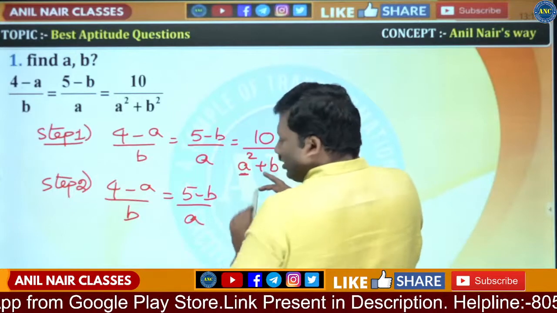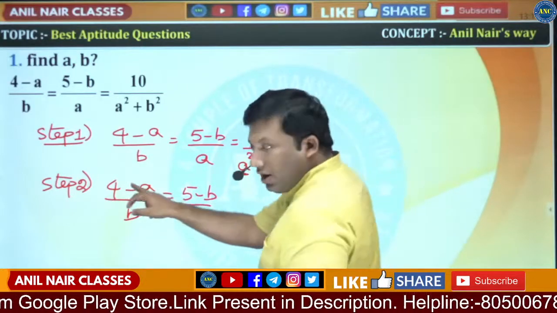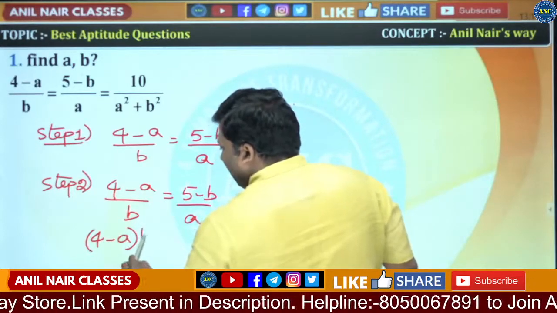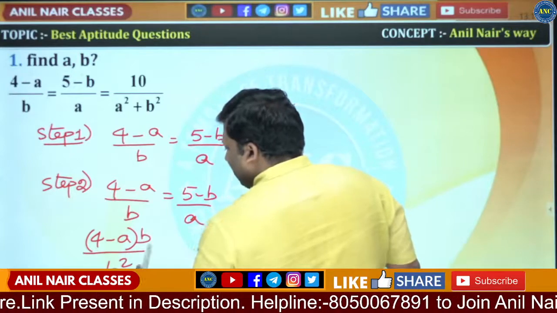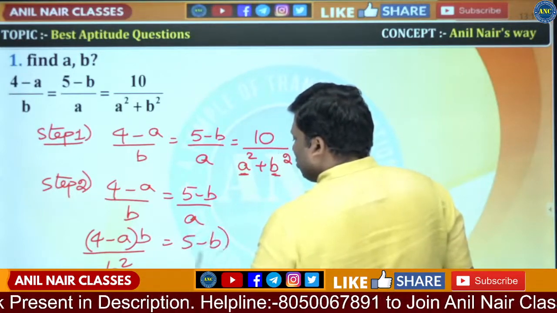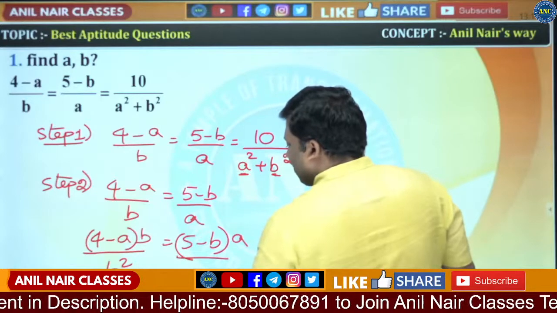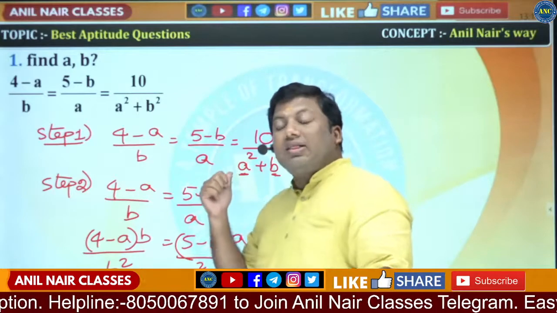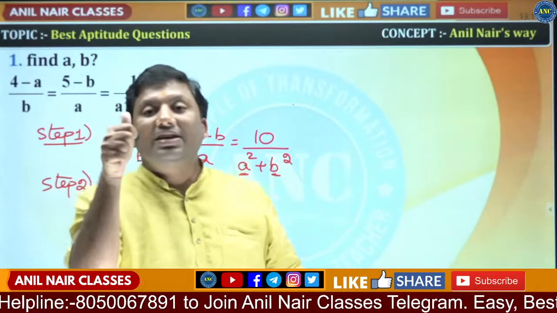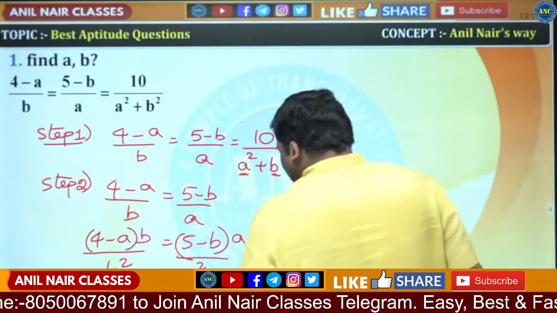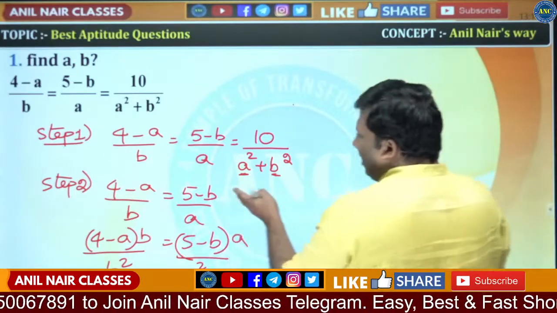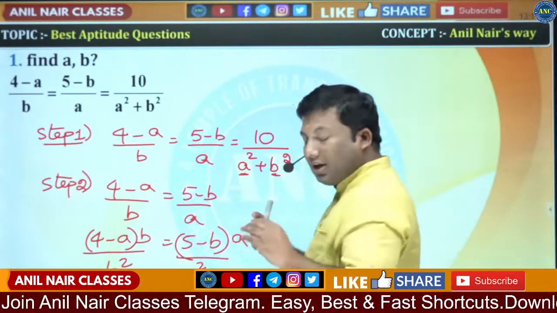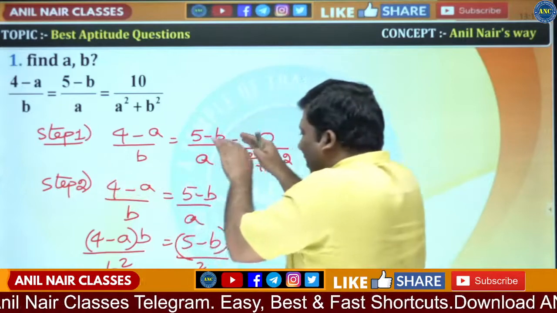Here a square it is there, here b square it is there. So I will multiply this by b, numerator and denominator. 4 minus a into b by b into b, b square. 5 minus b into a by a into a, a square. Are you all with me? So why I did it? Because the denominator in the third term is giving me a hint that it is a square plus b square. A square means the denominator it is a, multiply it by a numerator and denominator, multiply it by b numerator and denominator. That is the first hint which I got when I read the question.